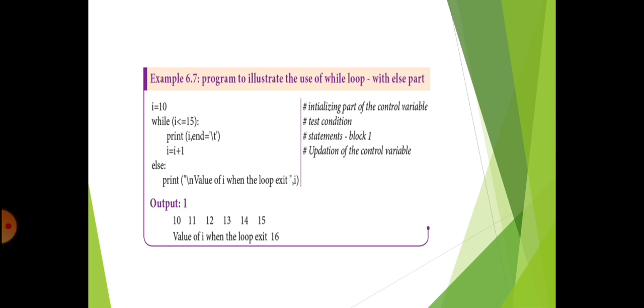Now you can understand more how the while loop can be written in the Python programming language and why we need a loop statement. Loop statements are used to repeat some set of statements again and again. In this example, which statements are repeated more than one time? The print and increment statement, that is I equal to I plus 1. Depending on the condition, I less than or equal to 15, the loop statements are repeated 6 times. So depending upon the condition, you can repeat some set of statements again and again.